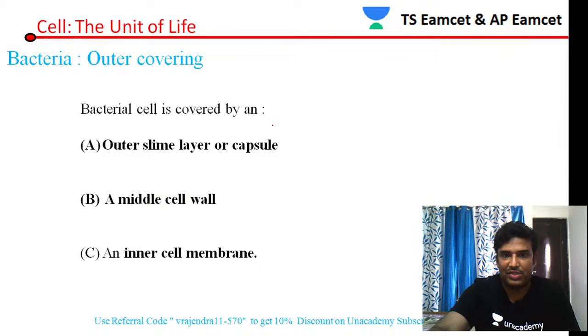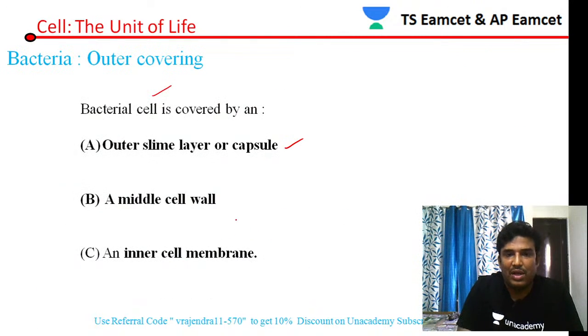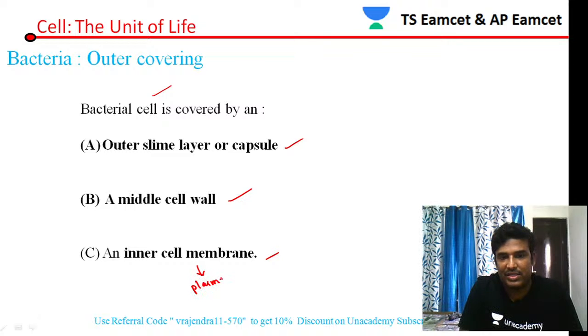So let us continue with the structure, students. The bacterial cell is covered by an outer slimy layer that is called a capsule. If you see here, the bacterial cell is covered by a slimy layer called mucilage. This outer layer is called a capsule. Then the middle cell wall is present, and the inner membrane is nothing but the plasma membrane.